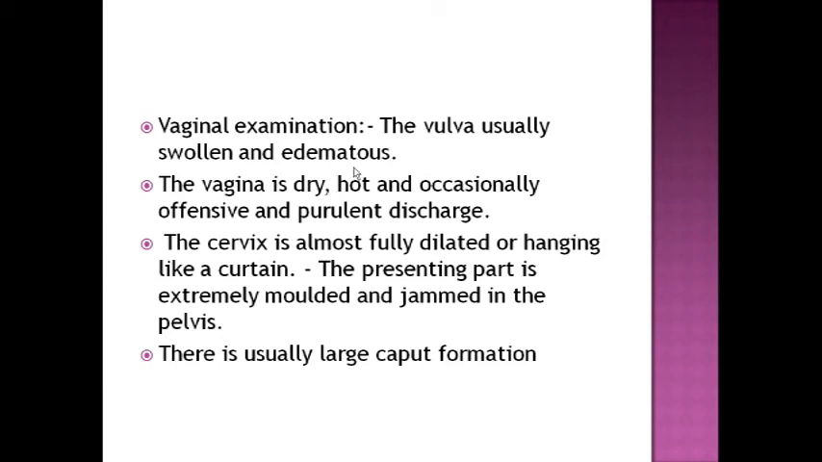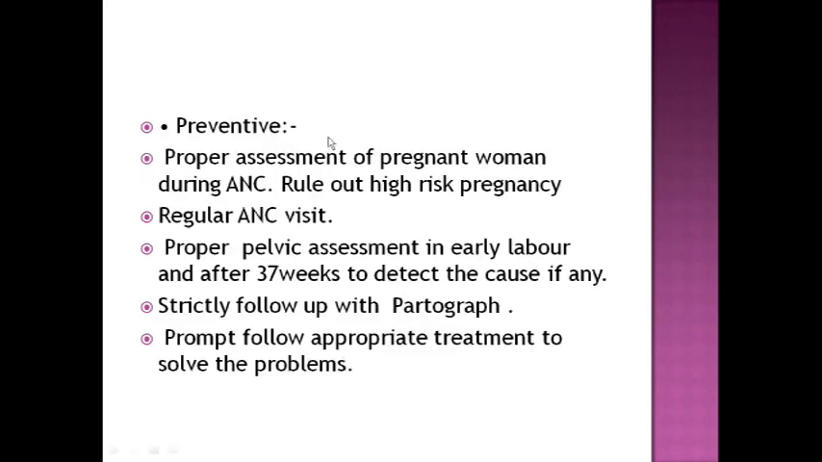This is usually seen in obstruction: there is always a caput, and molding is there in the fetal head. How will we prevent it? Proper assessment of pregnant women during ANC. Rule out any high risk pregnancy. High risk means any pelvic tumor, anencephaly and all that. You have to rule these out with regular ANC visits.